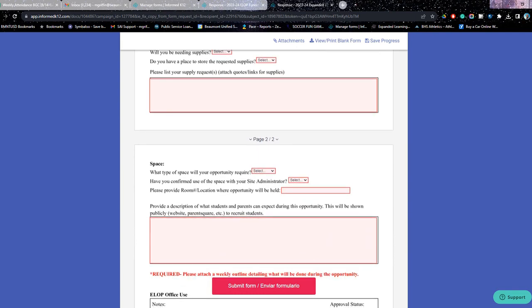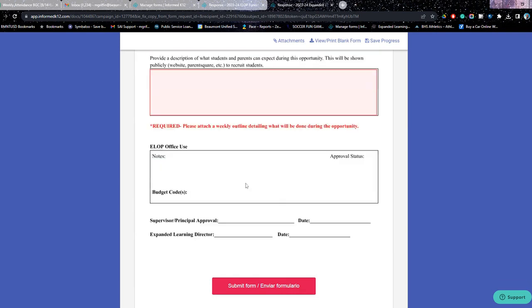We also want to get a description from the teacher providing this opportunity, kind of like an infomercial, a brief explanation of what they're going to be doing, so that when and if we publicize this, we could publicize what they're wanting to do so the parents can see and make a decision whether or not they want their student to participate. So this is the other one that we will be sharing out with you.